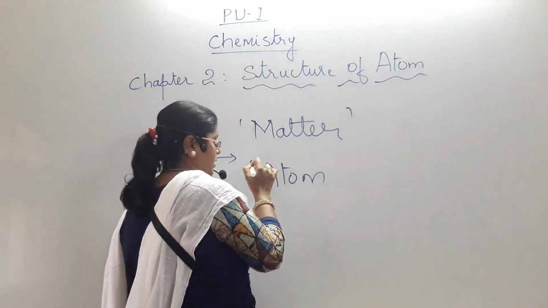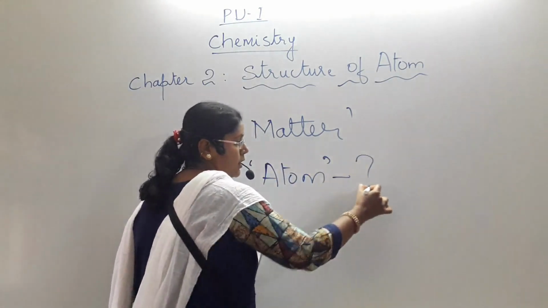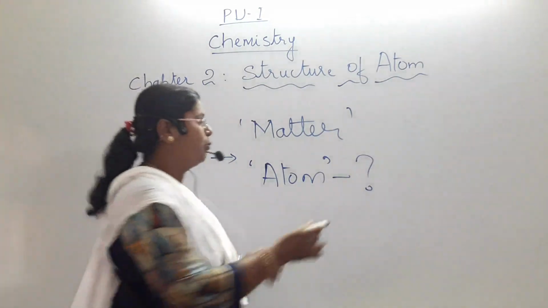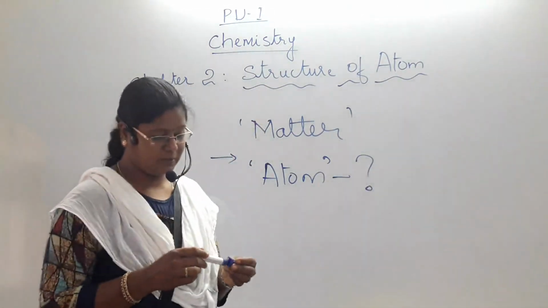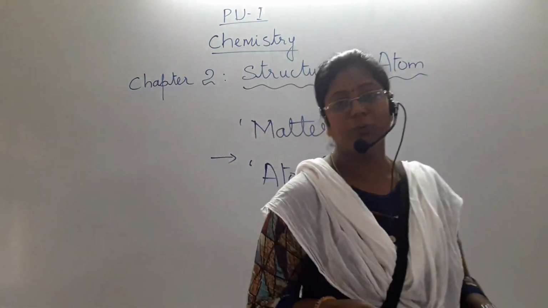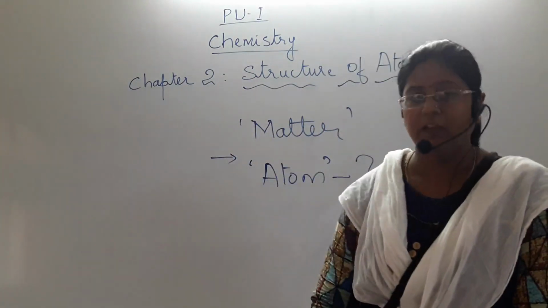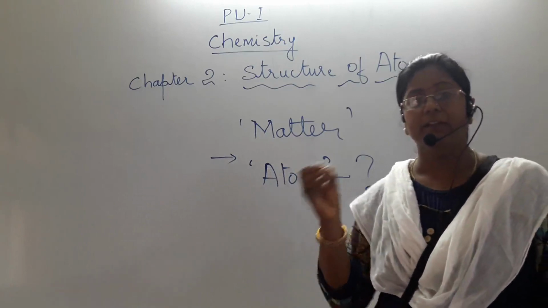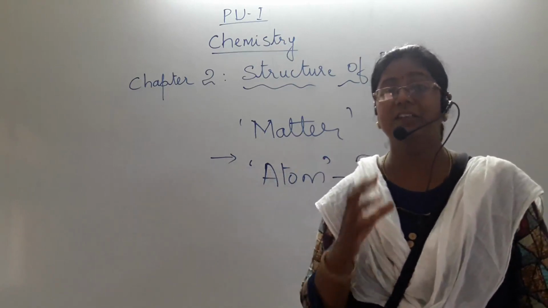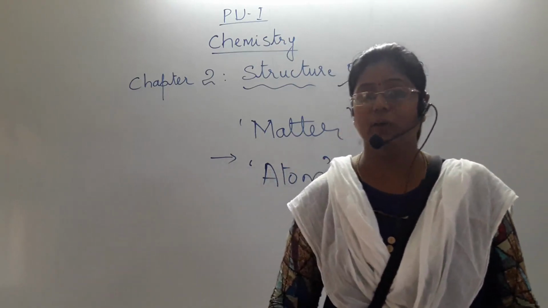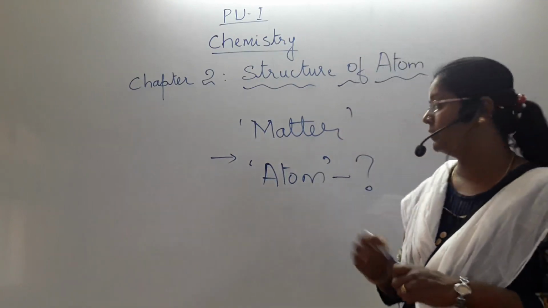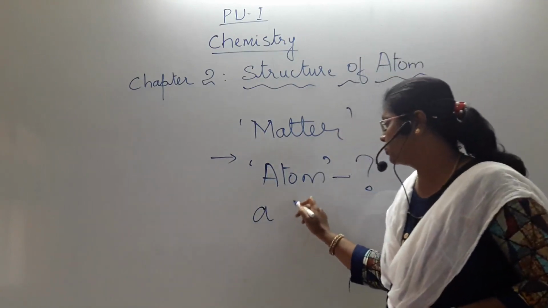What is an atom then? Define atom. What do you mean by atom? The word atom is derived from the Greek word atomio.